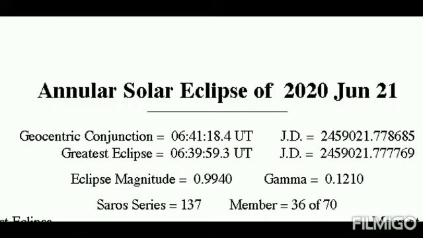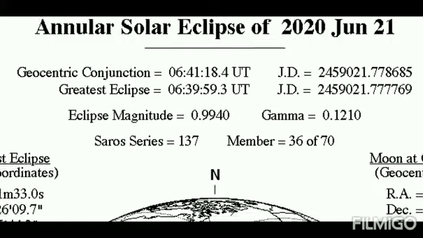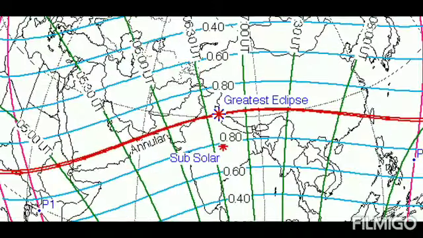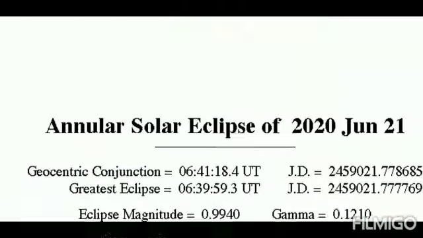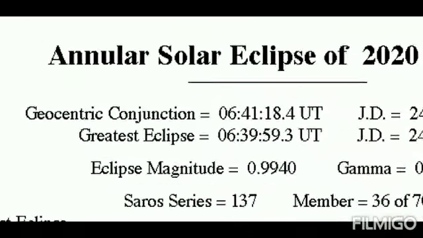Hi friends, in this video we are going to discuss the upcoming annular solar eclipse of 21st June 2020. As we know, an annular solar eclipse is going to occur on Sunday 21st June. So we are going to discuss all the details of that eclipse in this video. So we can start.